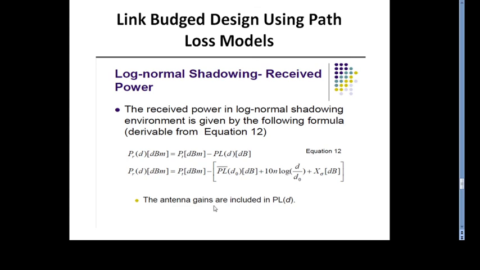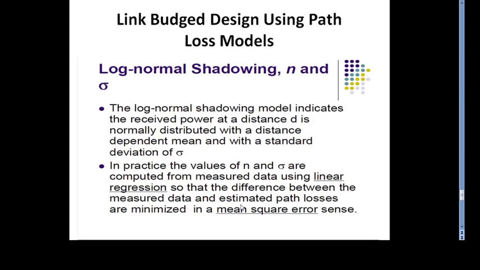Antenna gains are included in PL. So how do we calculate log normal shadowing n and sigma, where n is the path loss exponent and sigma is the standard deviation? The log normal shadowing model indicates that the received power at a distance d is normally distributed, depending upon the mean and the standard deviation sigma.